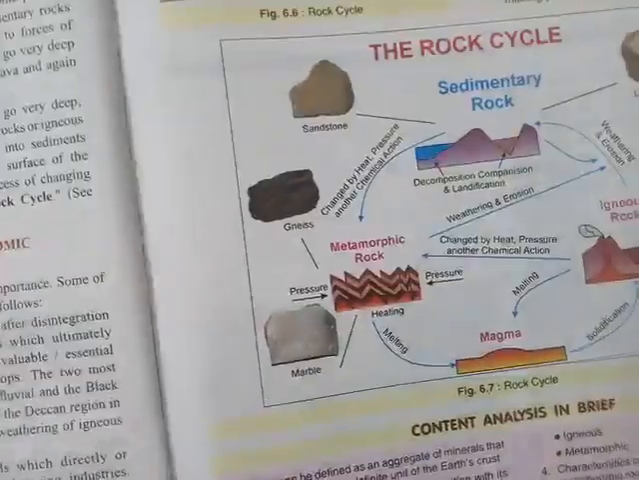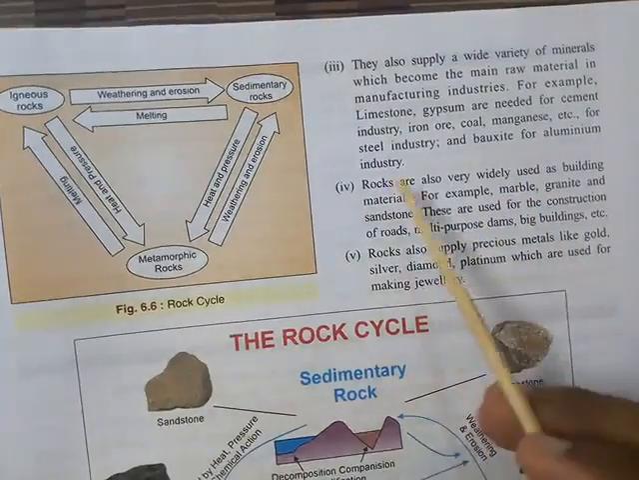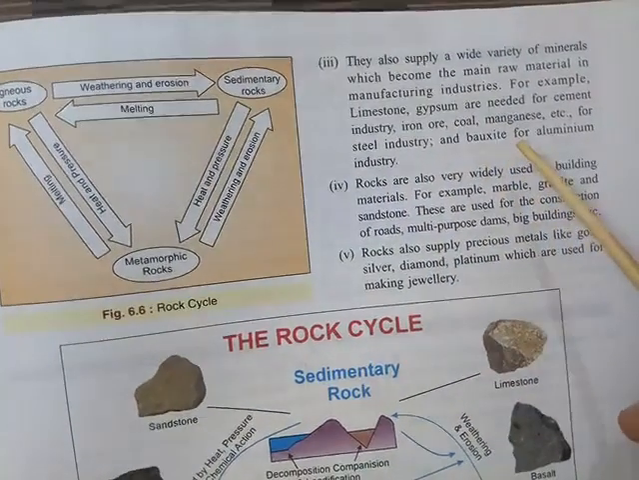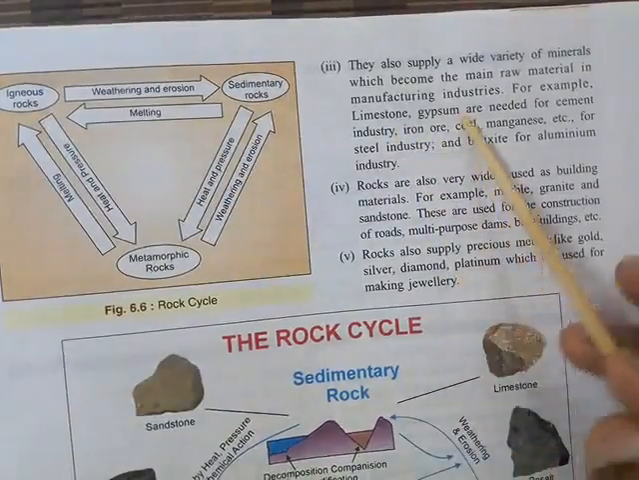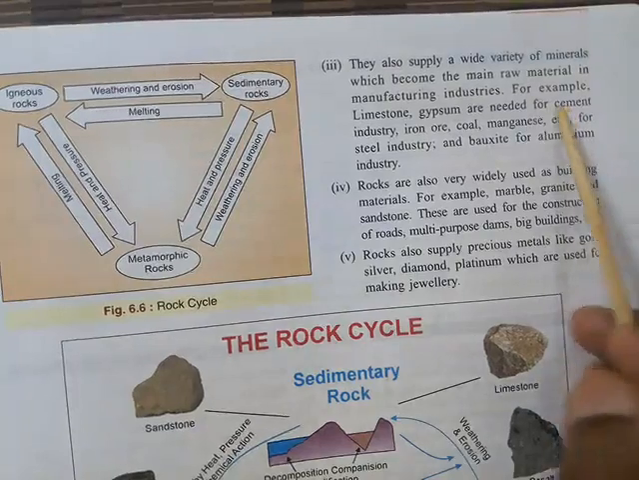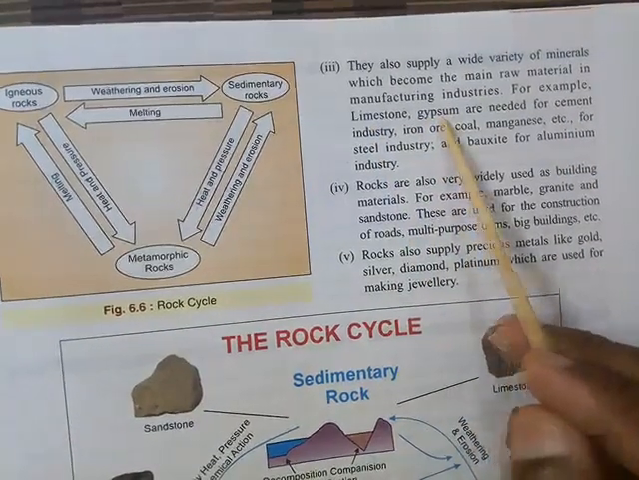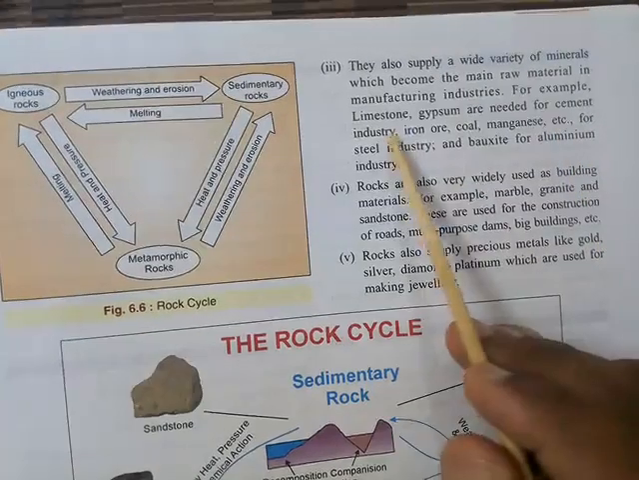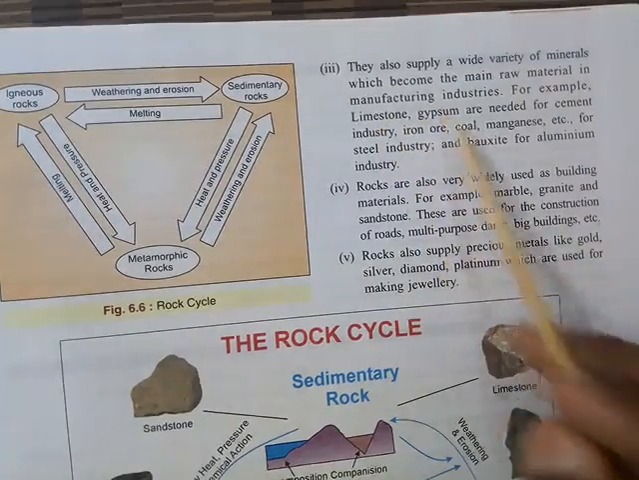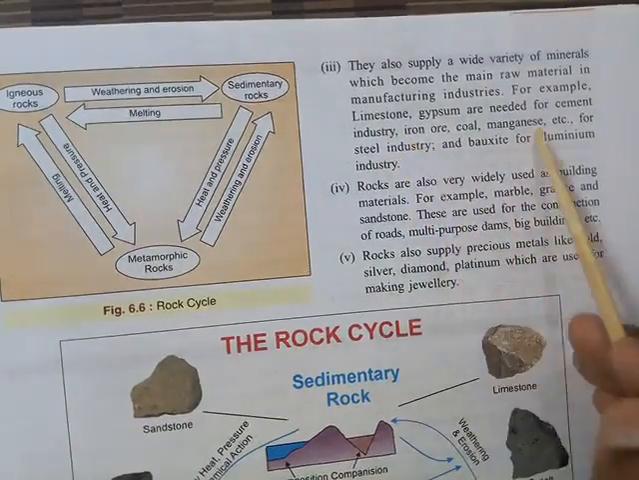Now next, there are many other examples of raw material, like limestone and gypsum. They are very much needed in cement. Cement is manufactured from these minerals. Many minerals are mixed in it, but two very important minerals found in cement are limestone and gypsum. Then coal and manganese, or maybe iron ore, are all important.